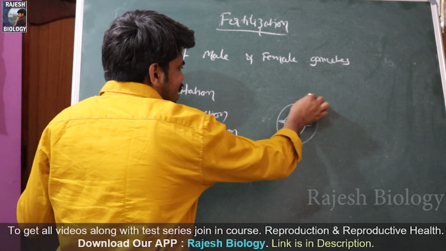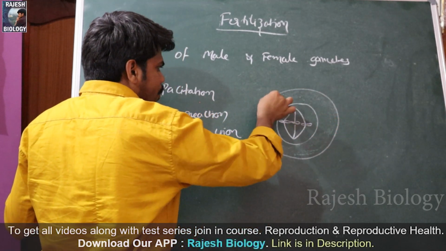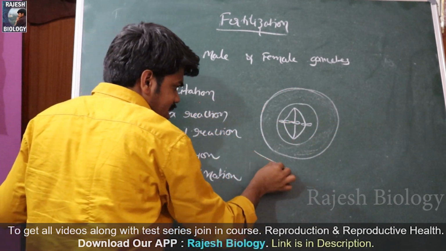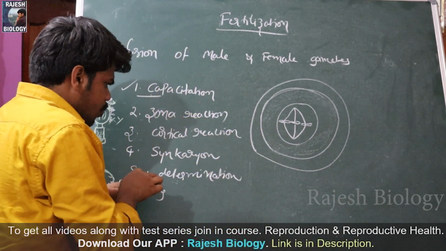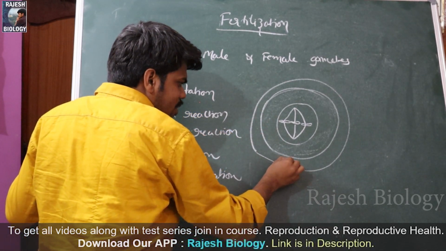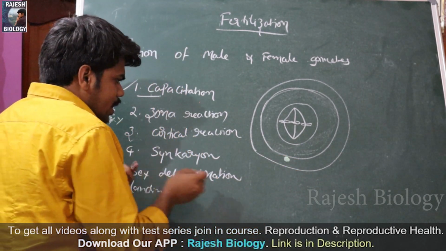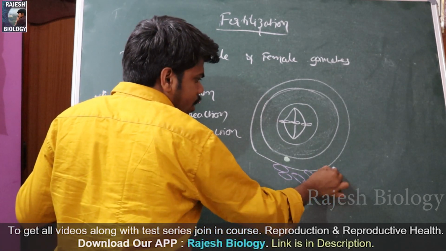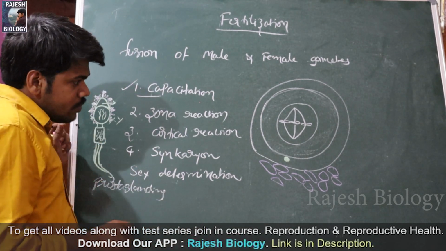So this is the cytoplasm, and this is the vitelline membrane, and this is the zona pellucida. Between these two, there is the first polar body. Outside the zona pellucida, there is the corona radiata. Corona radiata, the R should be rolling, right? So the corona radiata is there.